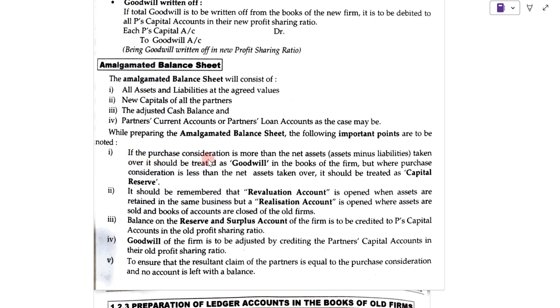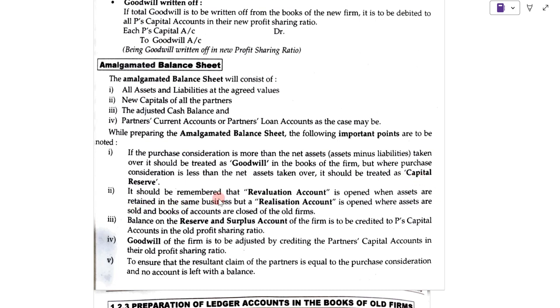First, if the purchase consideration is more than the net assets taken over, that means assets minus liabilities, the excess should be treated as goodwill in the books of the firm. When the purchase consideration is less than the net assets taken over, it is to be treated as capital reserve.